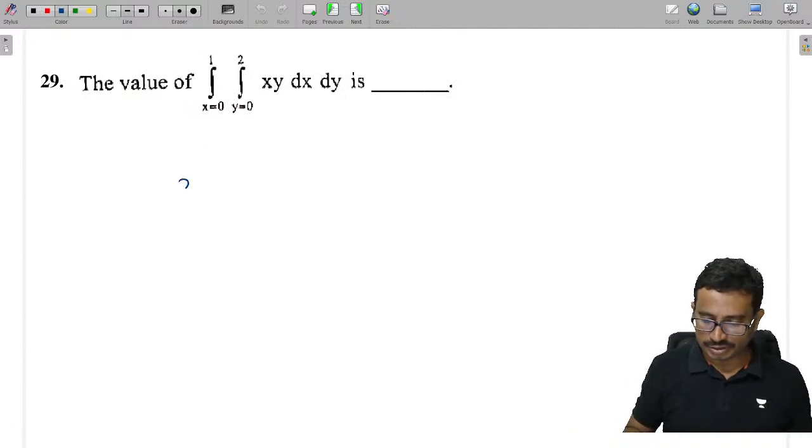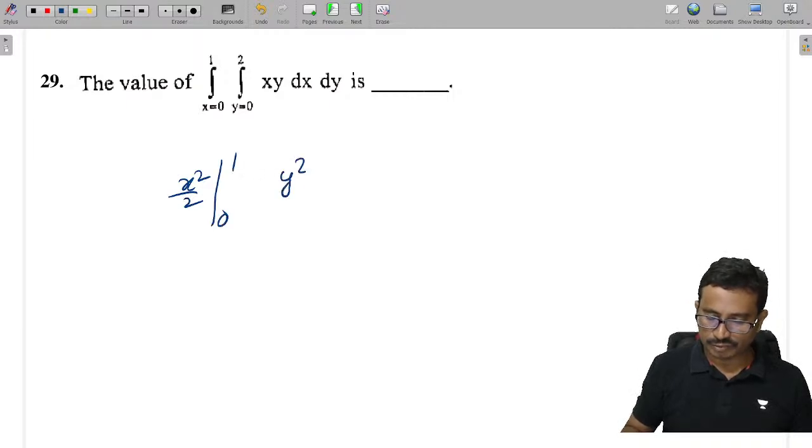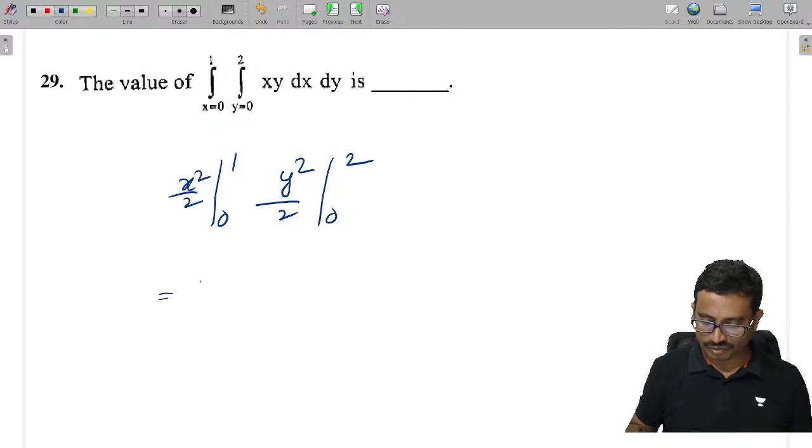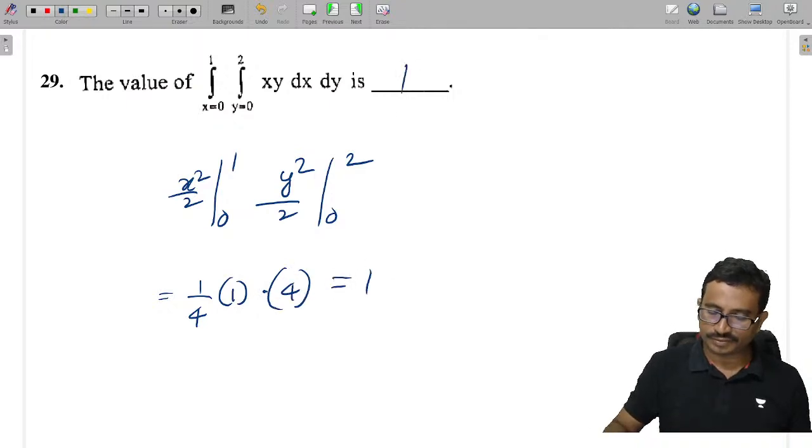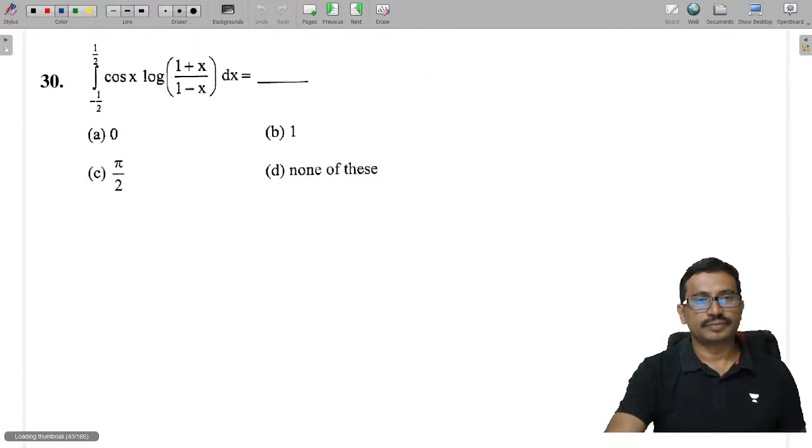Next. So this is what we can say x squared by 2, 0 to 1, y squared by 2 and 0 to 2. Simplify, we'll get the answer. 1 by 4 into 1 into 4, which is equal to 1. Next.